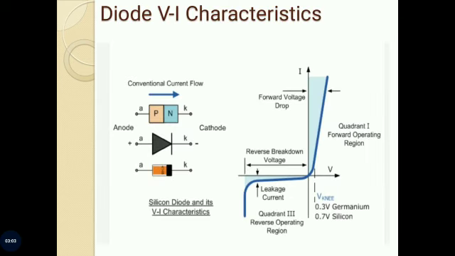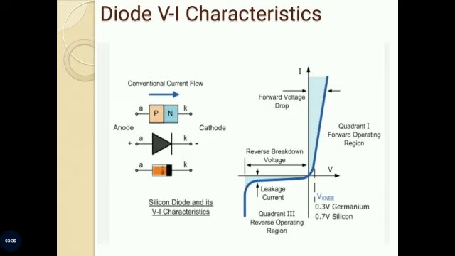Next, diode VI characteristics. When anode is positive with respect to cathode, the diode is said to be forward biased. With the increase of the source voltage VS from zero value, initially diode current is 0.